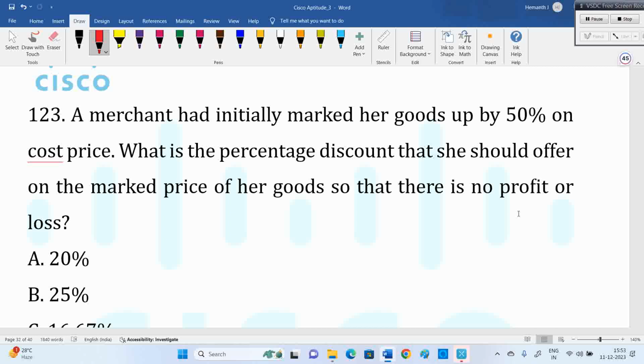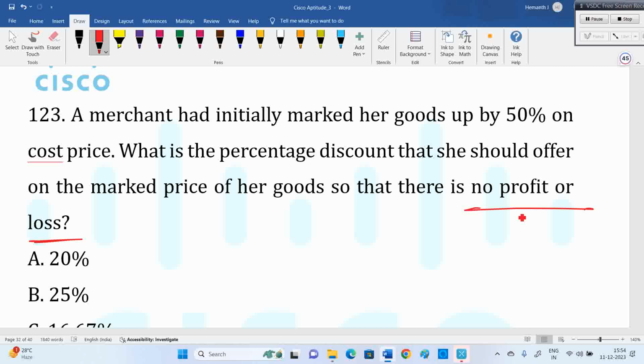Suppose you purchase a laptop for 1 lakh, let's say a mobile for 1 lakh. You increase the price by 50%, it will be 1 lakh 50,000. Now again I need to bring it to 1 lakh only, because I want no profit, no loss. Here also that point is again triggering us. Don't think that if you increase by 50%, now you decrease by 50% to reach the same level. No, you will be getting a loss.